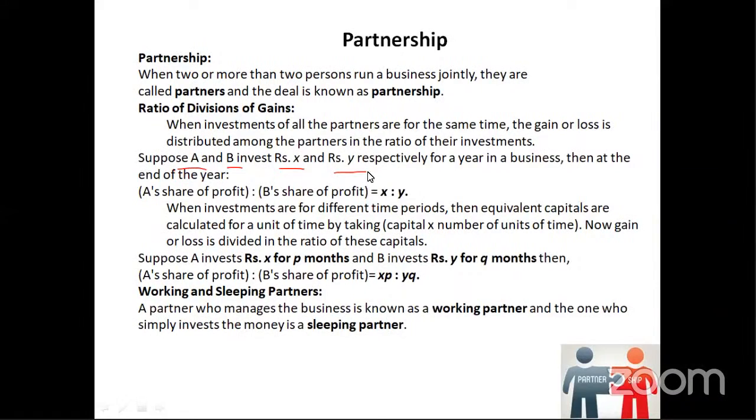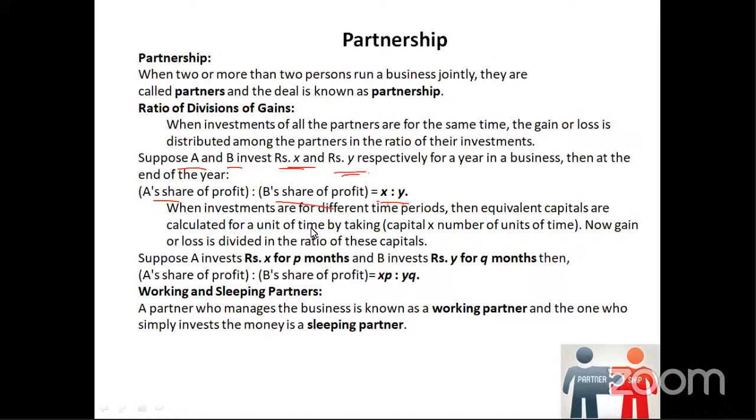Y respectively. Then for a year in a business, at the end of the year, A's share of profit and B's share of profit will be divided in the same ratio. They invested X and Y rupees, so they will be divided in the same ratio, whatever the profits.